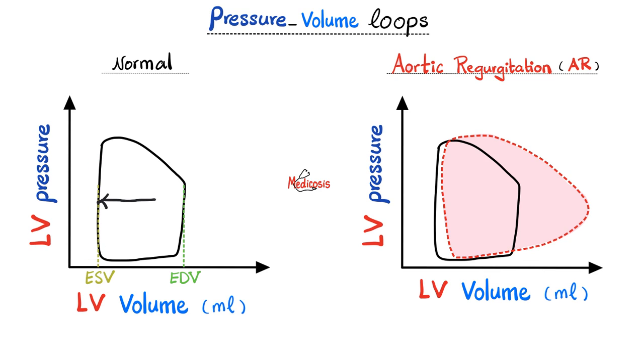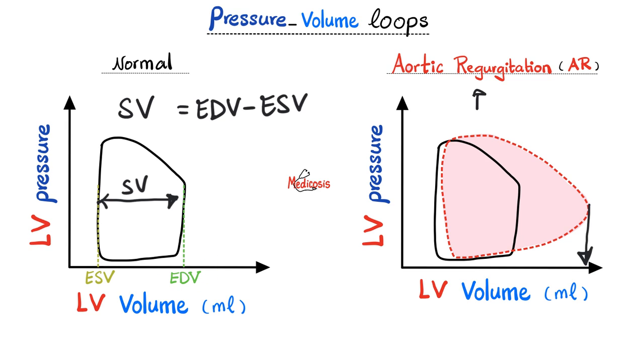Between the end systolic volume and the end diastolic volume, what do we have? Well, EDV minus ESV equals what? This is your stroke volume. So the distance from here to here is the stroke volume. All of this is normal. What's going to happen if I have aortic regurg? I want you to look at the end diastolic volume. Oh, it has been shifted to the right. This is the new end diastolic volume, which is higher than normal. So there is increased left ventricular end diastolic volume.